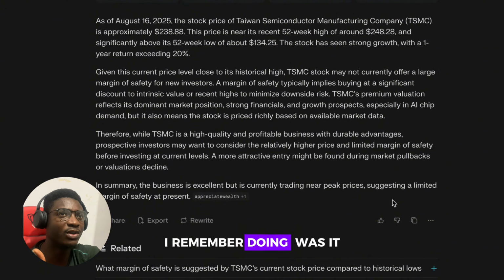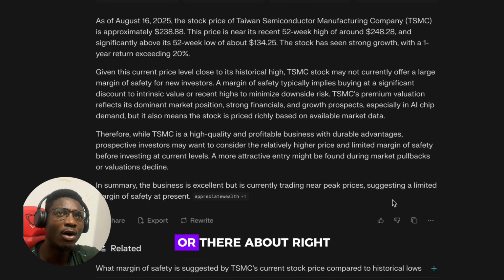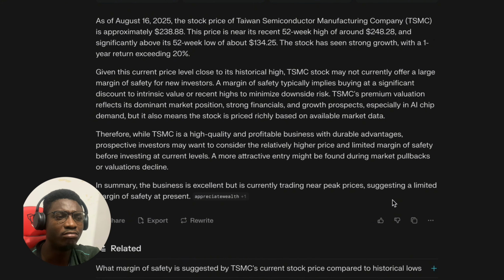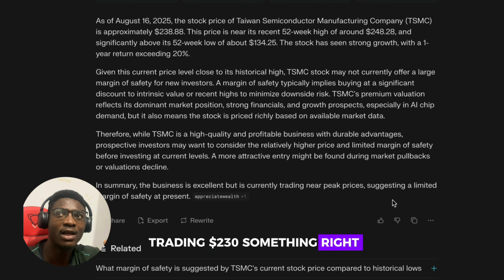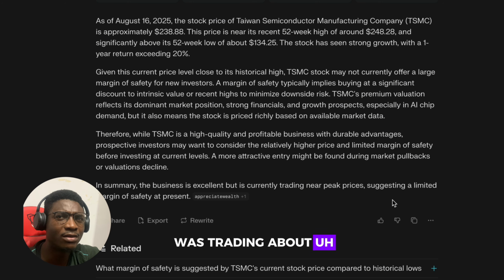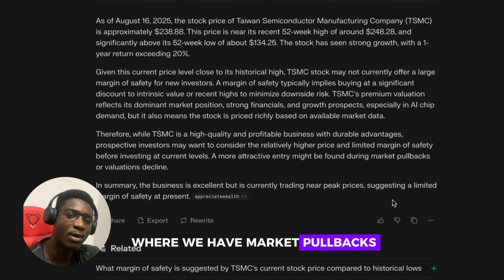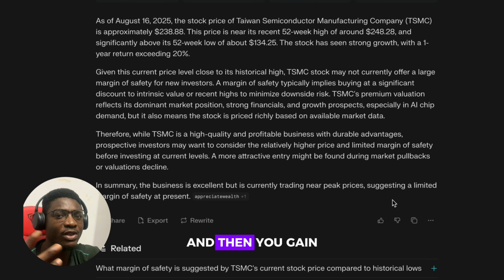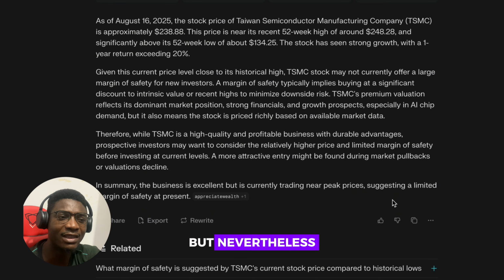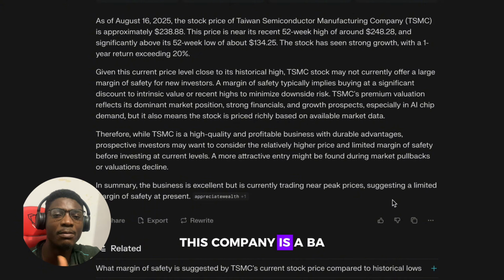I remember it was February of this year or thereabout, right, where the market was struggling a lot, and most of these companies were trading very low. Taiwan Semiconductor went as low as 130. So imagine 130, now it's trading 230 something, right? I think Nvidia was trading at maybe 98 at that market pullback. So there are times where we have market pullbacks, which are good times to enter the market and then you gain from it. But nevertheless, at any point, it doesn't mean this company is a bad investment to jump into right now. But you just have to consider it.